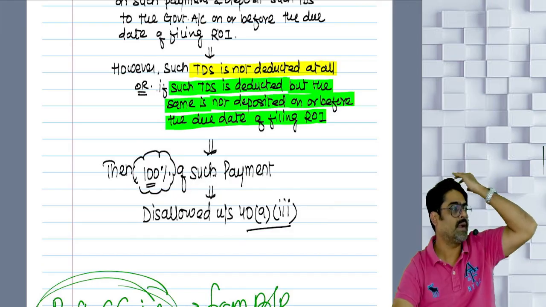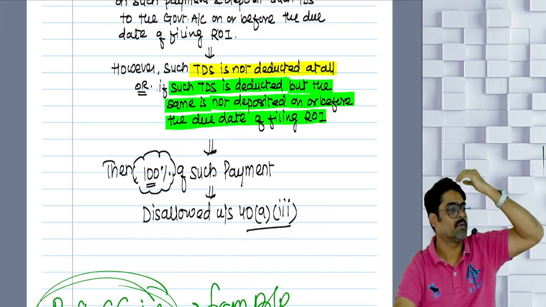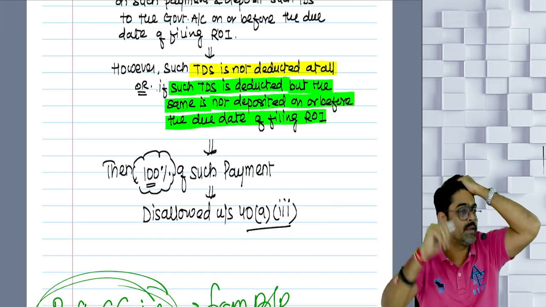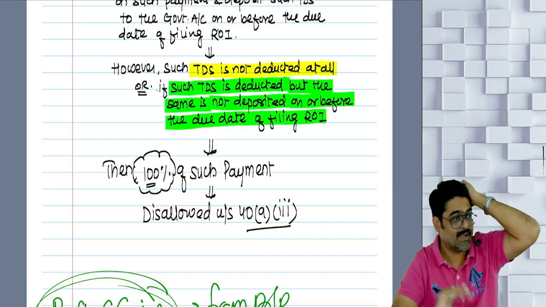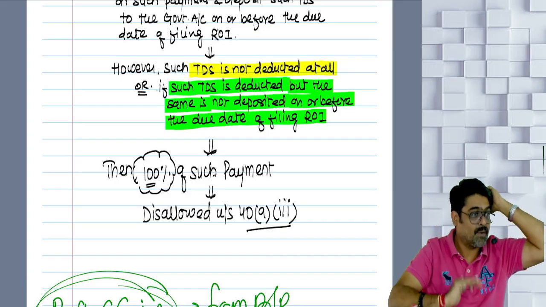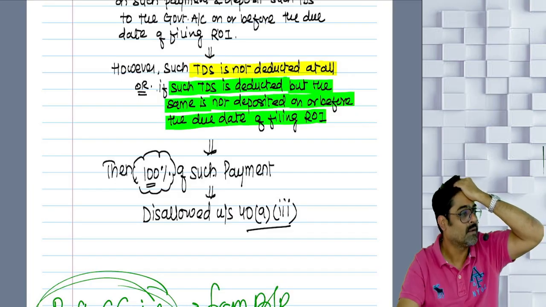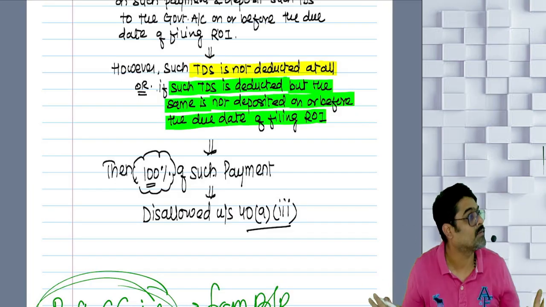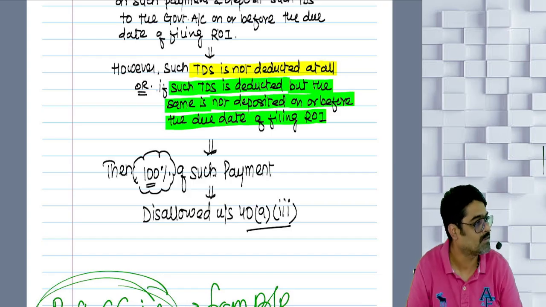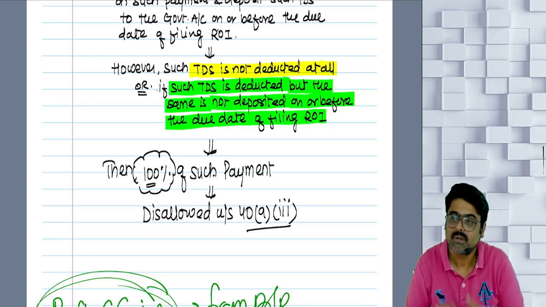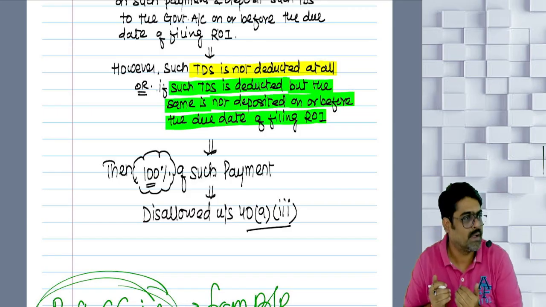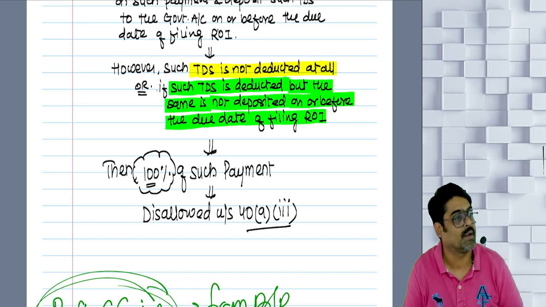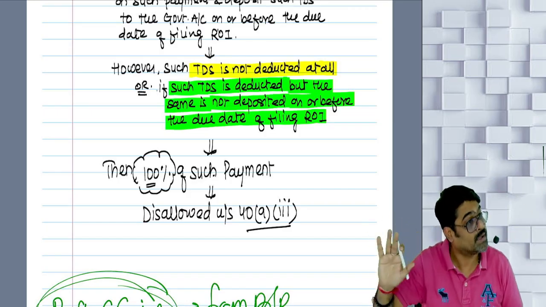So later on, if I deduct and deposit, will this amount be allowed in that year? No. Once it is disallowed, it is disallowed forever. This is a permanent disallowance. That is why it is kept separately and not kept in 40A(1), because the government wanted to permanently disallow this amount.